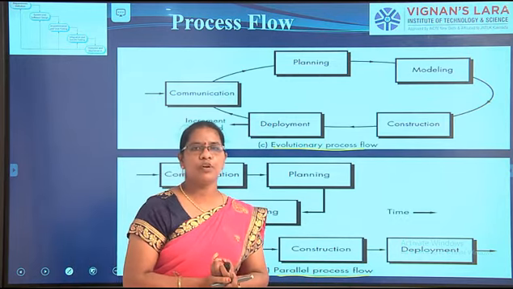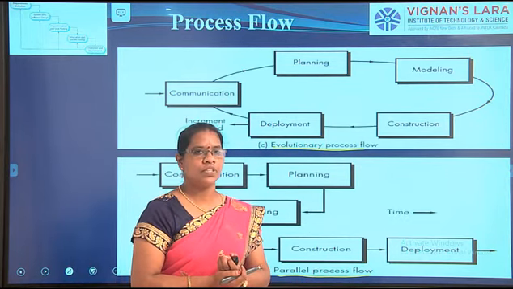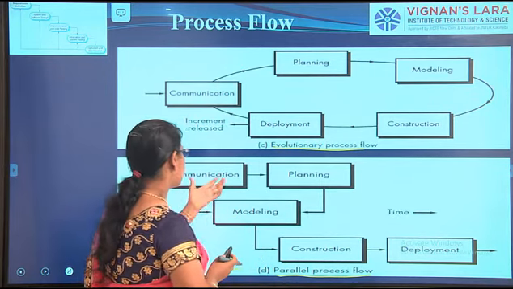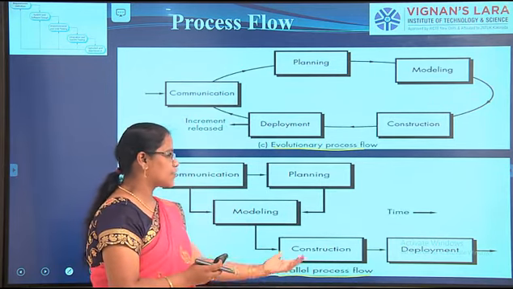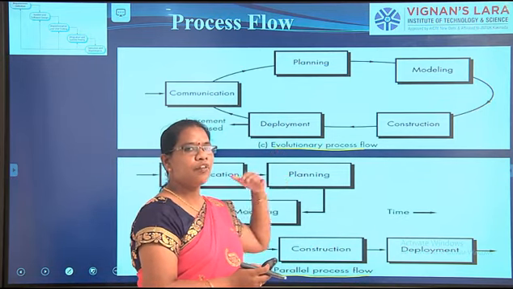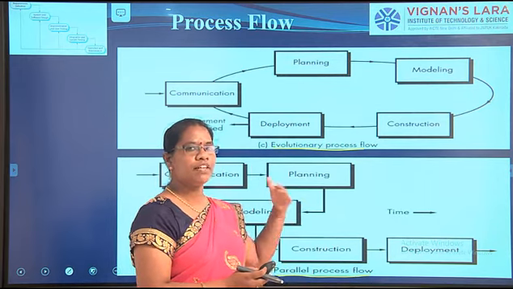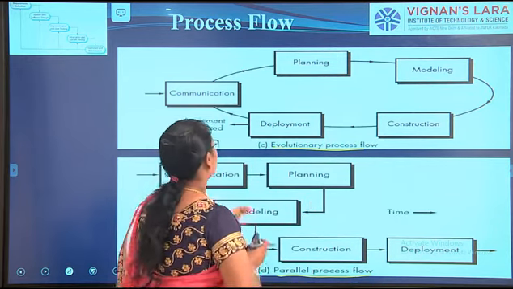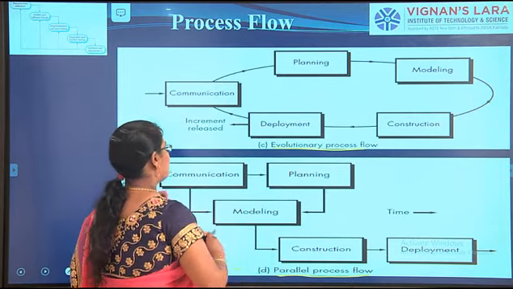So the evolutionary process flow is nothing but a circular flow. The activities are the same. The activities here, communication, planning, modeling, construction, deployment, are the same. Only the way they are done, the way of going about the development of the project, is different. So this is a circular manner.